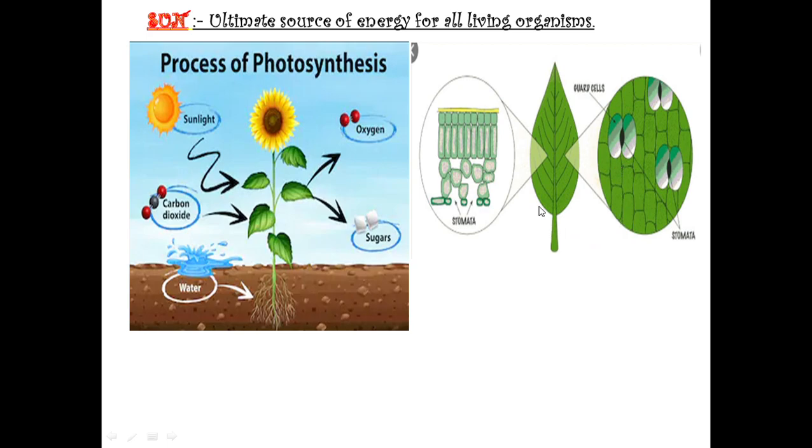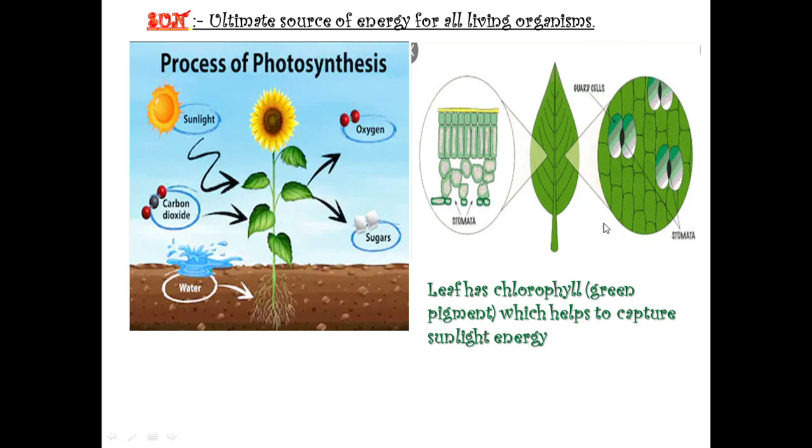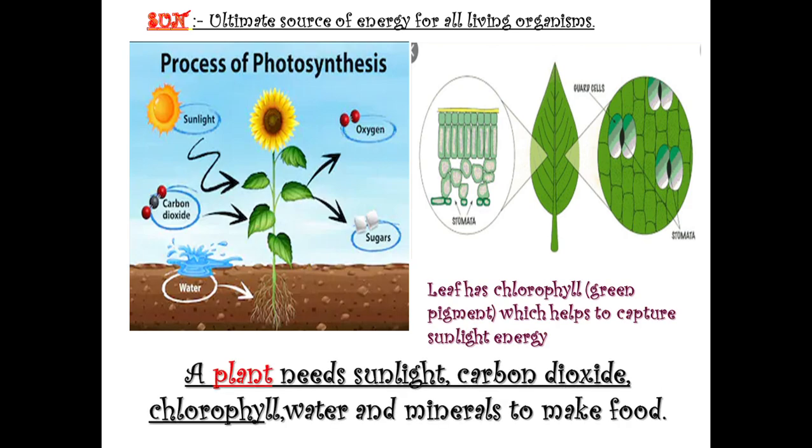Leaf has one more thing, that is chlorophyll. Chlorophyll is the green pigment which helps to capture sunlight energy. The main thing which we study in the process of photosynthesis is a plant needs sunlight, carbon dioxide, chlorophyll, water and minerals to make food. These water and minerals come from the roots to the leaves for the process of photosynthesis. And as a result, after photosynthesis, leaves give us oxygen as well as food.